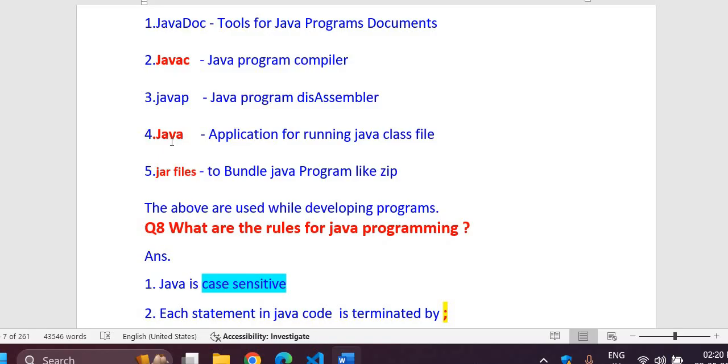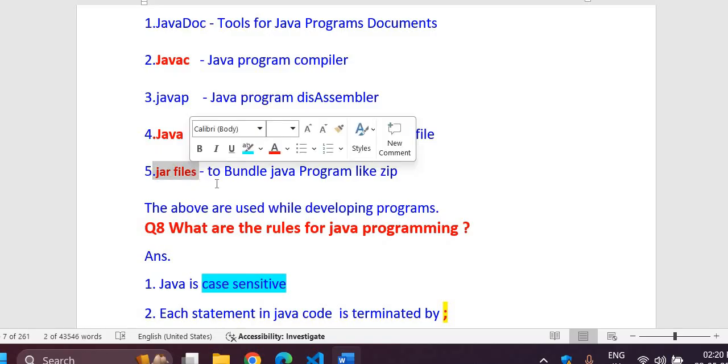And then next comes another very important tool, java. Java is a very important tool here. This tool is used to run your Java class file on the target machine. And java is also using all the JVM architecture, JVM features, at runtime for running your Java program.